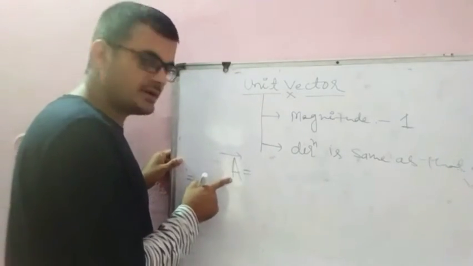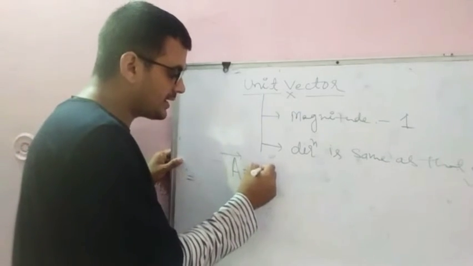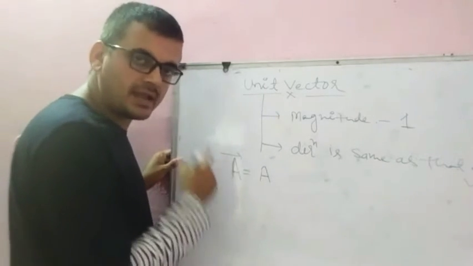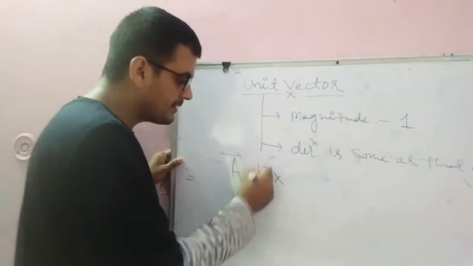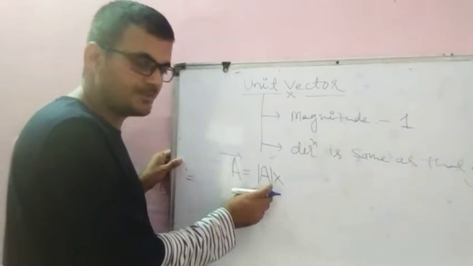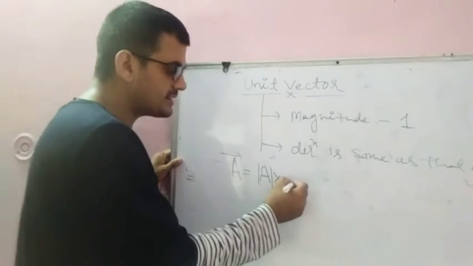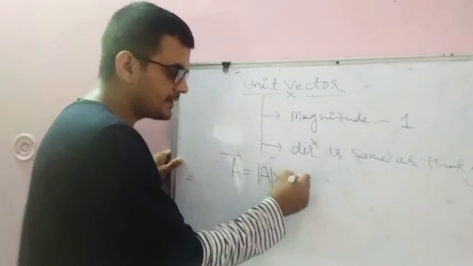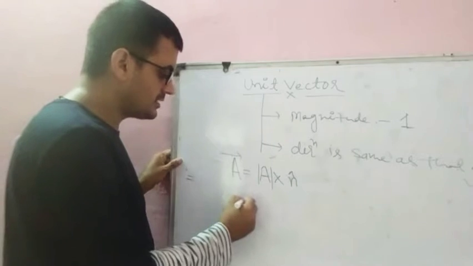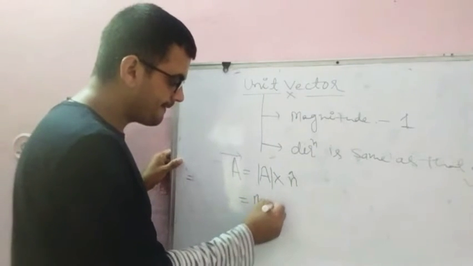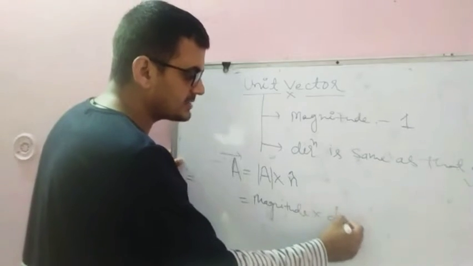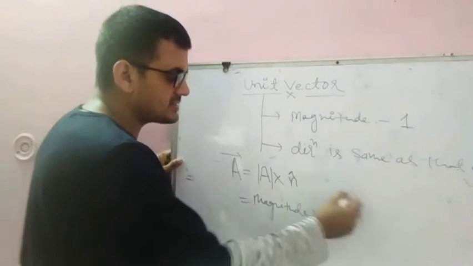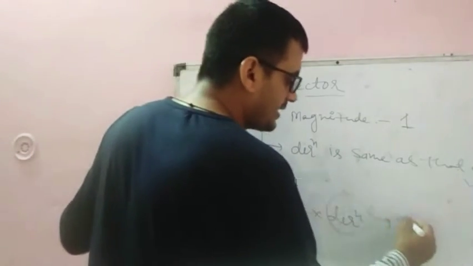To represent a vector A we require two quantities, which means any vector is the product of its magnitude, this mod is representing the magnitude, and its direction. This one is the magnitude and this one is the direction.